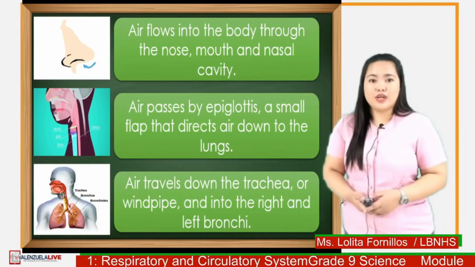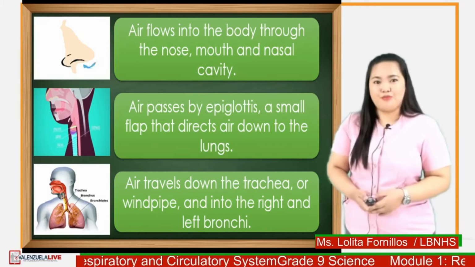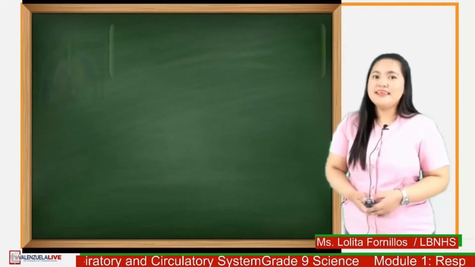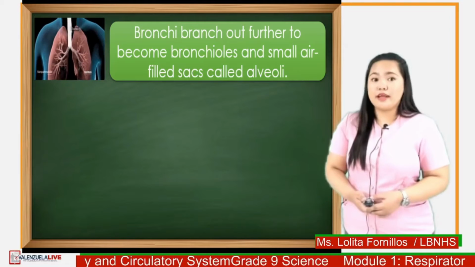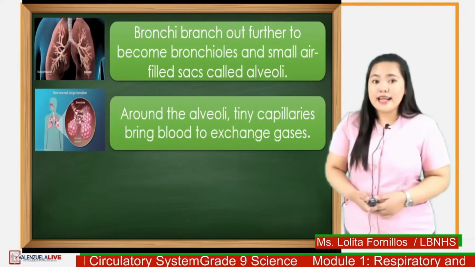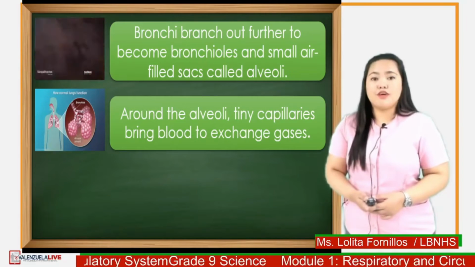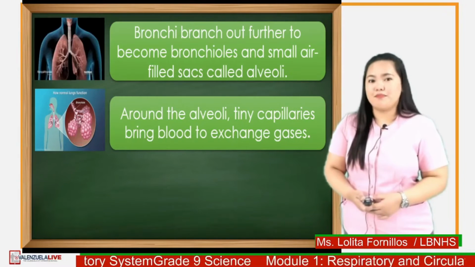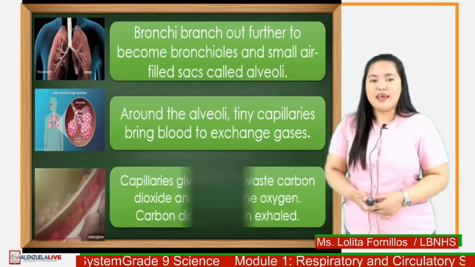The air will then travel down the trachea or windpipe and into the right and left bronchi. The bronchi branch out farther to become bronchioles and small air-filled sacs called alveoli. Around the alveoli, tiny capillaries bring blood to exchange gases. Capillaries give up their waste carbon dioxide and pick up the oxygen. Carbon dioxide is then exhaled.